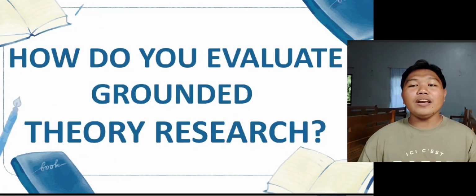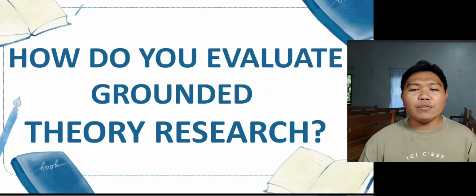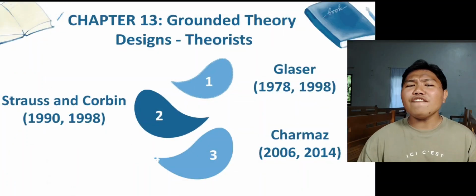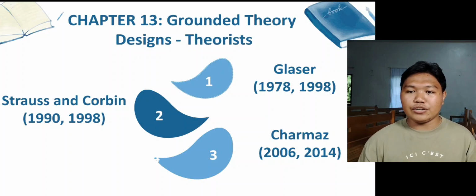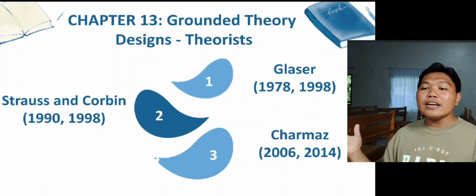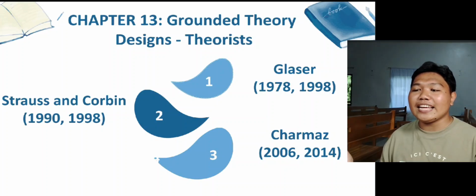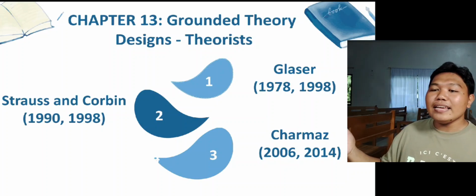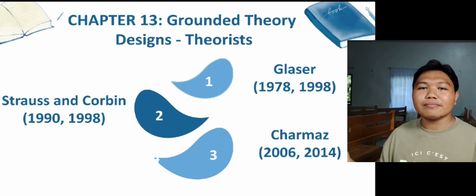And finally, for our last subtopic, I am going to discuss how we evaluate grounded theory research. Now, I have here three theorists who have their insights and studies on how to evaluate grounded theory research. The first here is Glaser. The second theorists are Strauss and Corbin in 1990 and in 1998. And the last theorist is Charmaz in the years 2006 and 2014.